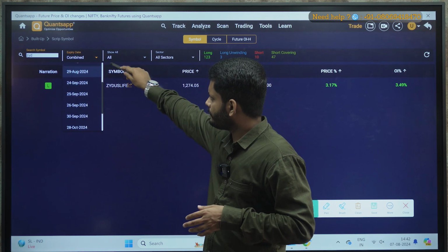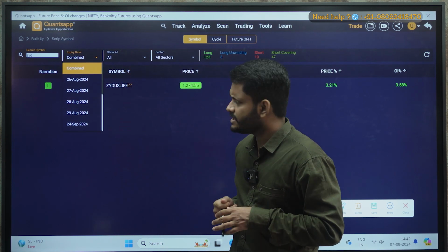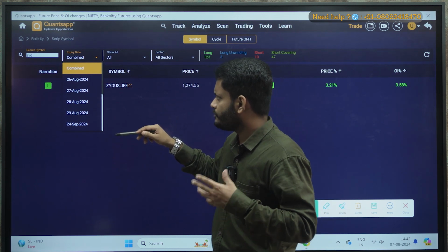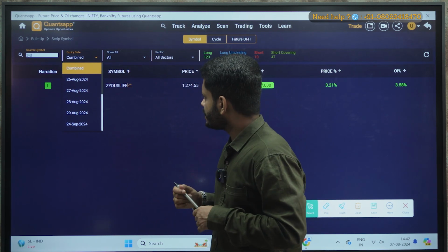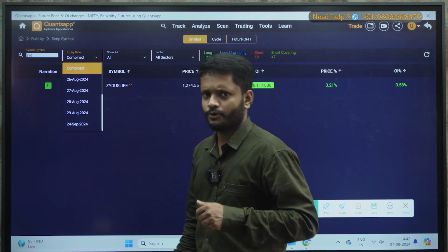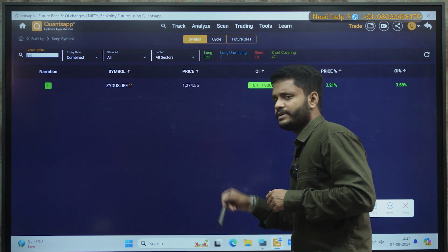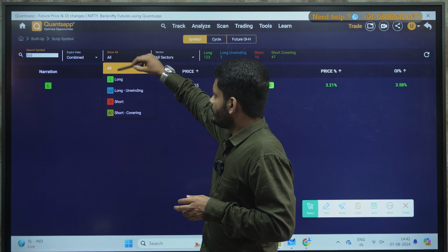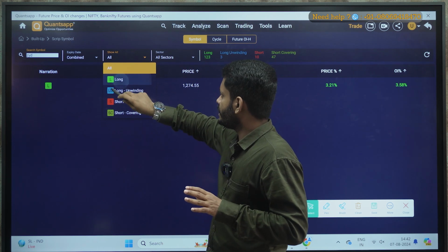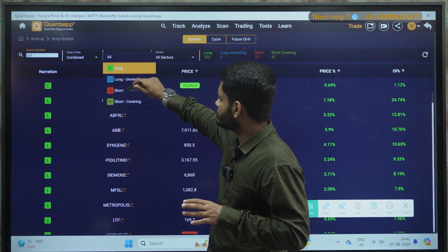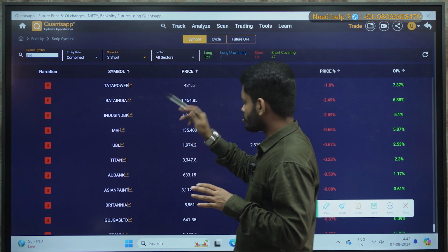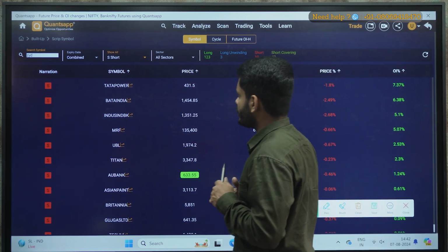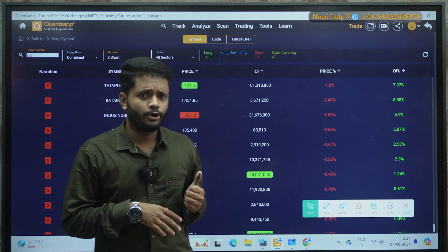Now expiry date, you can check the expiry as per your convenience. For index specific, if you are an index trader, you can go and set the expiry. If you are a stock specific trader, then 29th August will be your expiry for August month, correct? So you can fix the expiry, you can select the stock, and here if you want to check out only the stocks that are in long, you can check out long. If you want short, you can check out short. So all the stocks that are having short built up will be appearing on your screen now, correct? So I hope this is clear.